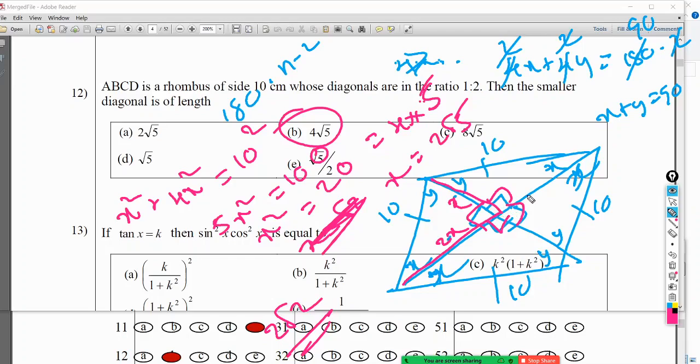But if you don't remember it, I think it's almost a near impossible question as well, because in the exam you will not get all these things into your mind. Actually, if I go to the exam, I will never do this question, because I forgot that fact that for a rhombus it is 90. So you better remember that for a rhombus it is 90. Anyway, you get this kind of question just to prevent you getting 100 out of 100.